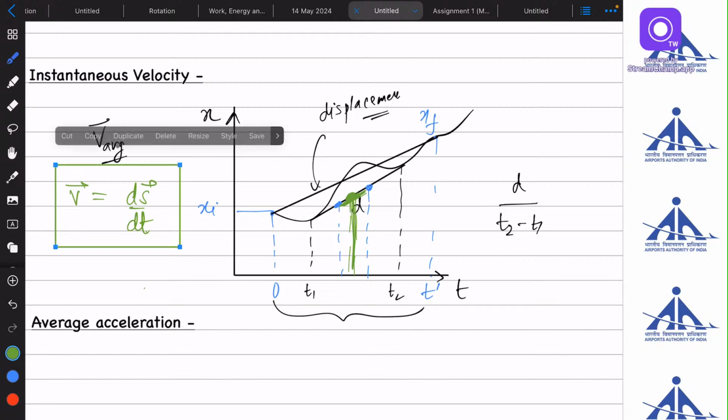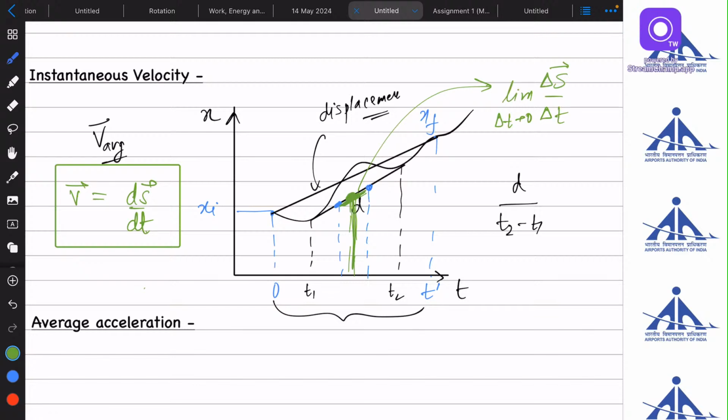In limit form, we can write displacement upon time with the limit of delta t tending to 0, since I am reducing the separation between the two times to 0. This is the instantaneous velocity of the body, and you can write it as v i.